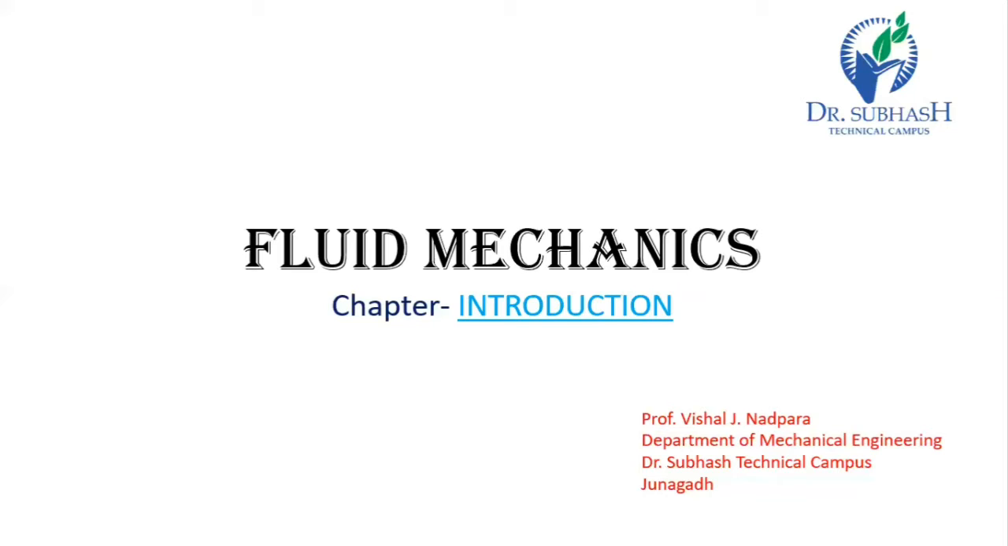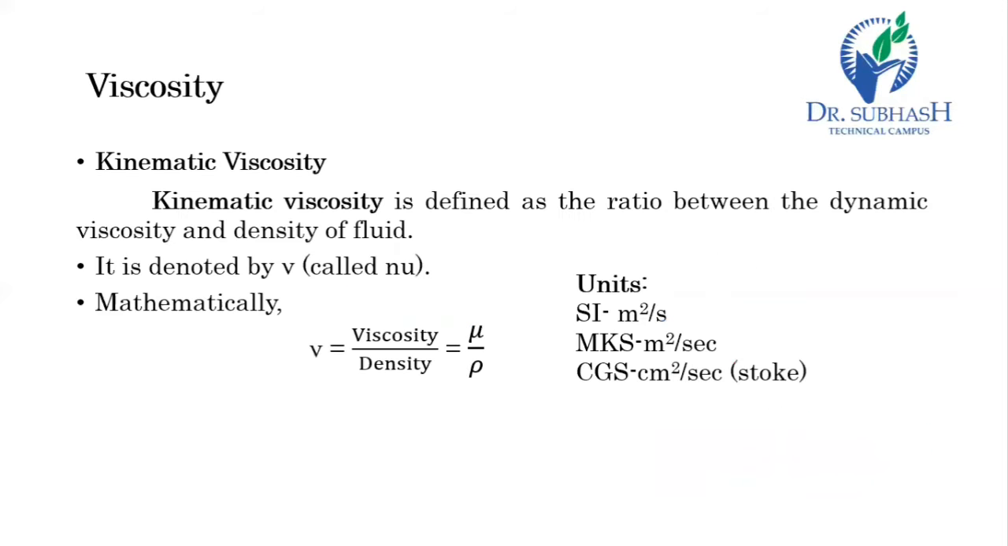Now we will move ahead with the new definition, which is kinematic viscosity. Kinematic viscosity is defined as the ratio between the dynamic viscosity and density of the fluid. So here, as per the definition, nu is equal to the dynamic viscosity, or simply viscosity, to the density, say mu by rho. And the unit is as per the definition.